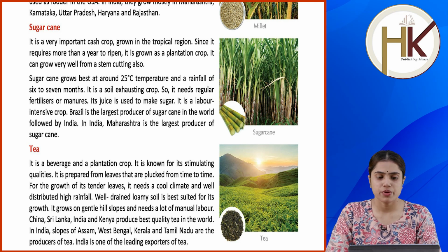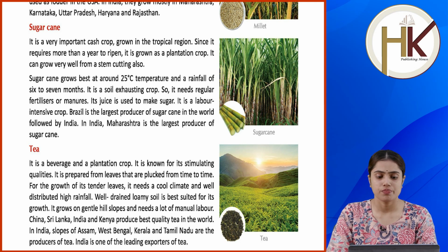Tea. It is a beverage and a plantation crop. It is known for its stimulating qualities. It is spread from leaves that are plucked from time to time for the growth of its tender leaves. It needs a cool climate and well-distributed rainfall. Well-drained loamy soil is best suited for its growth. It grows on gentle hill slopes and needs a lot of manual labor.